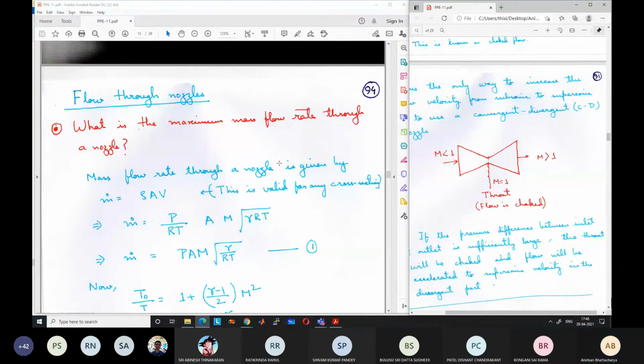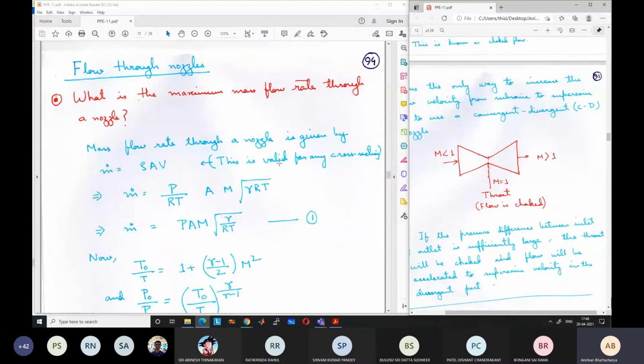So let us try to derive an expression with certain assumptions. Mass flow rate m dot is equal to rho A V, which is obviously valid for any cross section. Very standard equation: density into area into velocity. Now density can be written as P by RT. Area, let us keep as area itself.